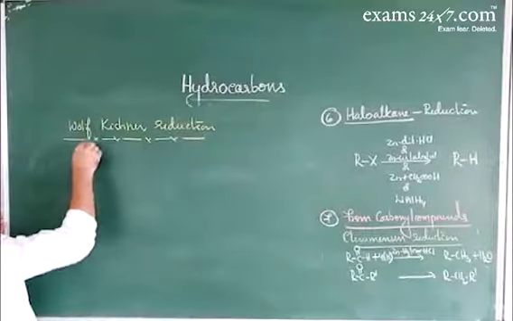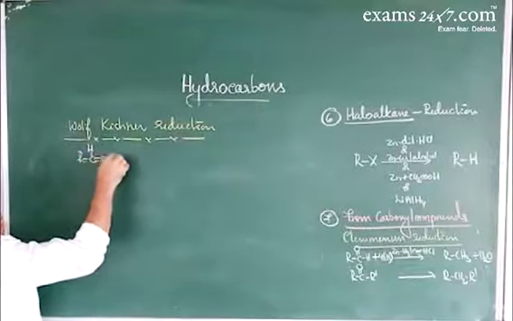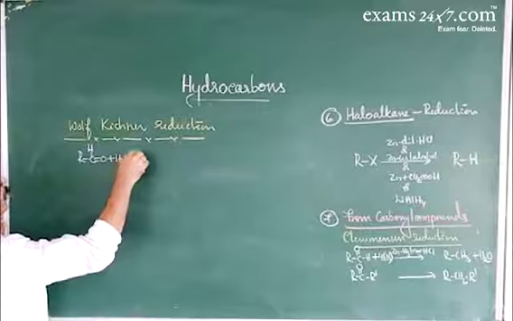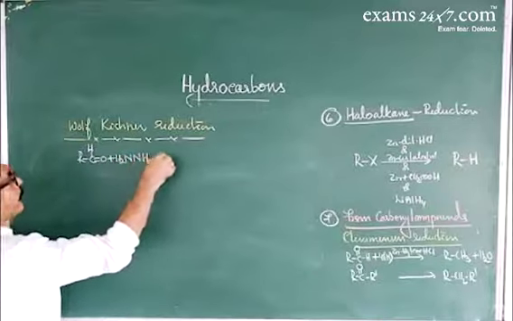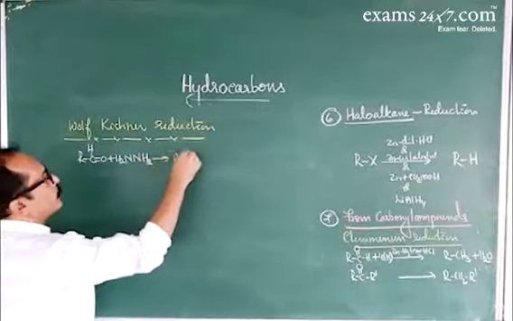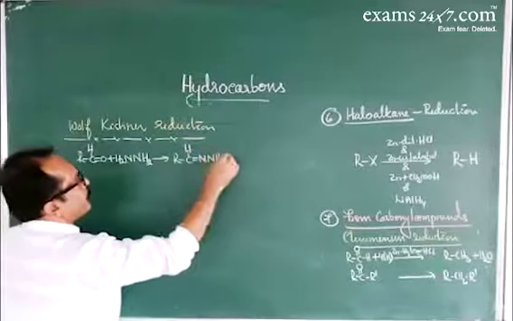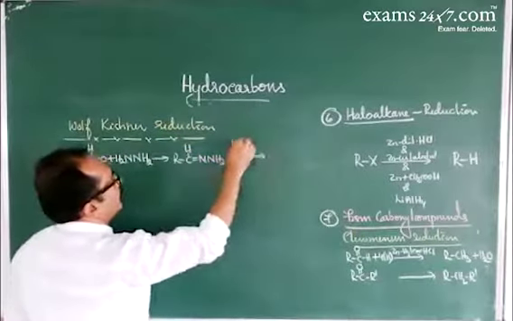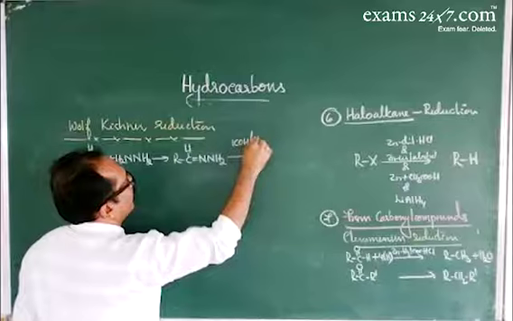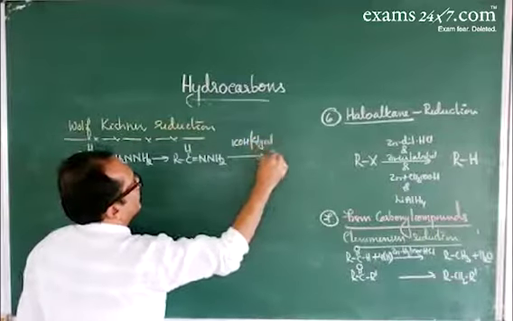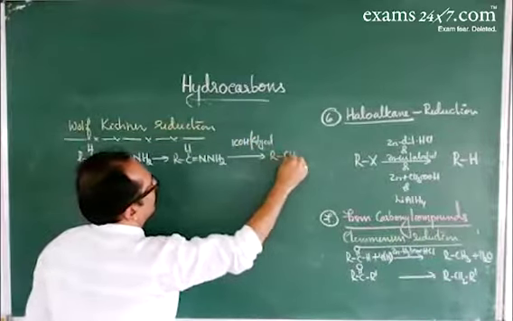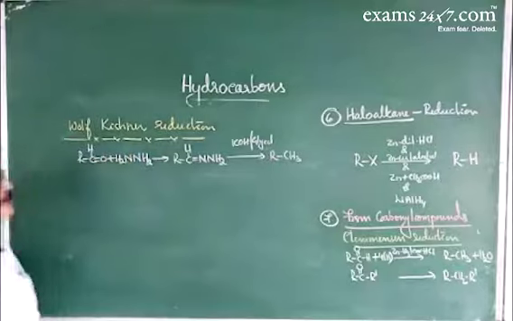Aldehydes, on treating with hydrazine, give hydrazone. Then hydrazone on heating with ethylene glycol gives hydrocarbon, liberating nitrogen.